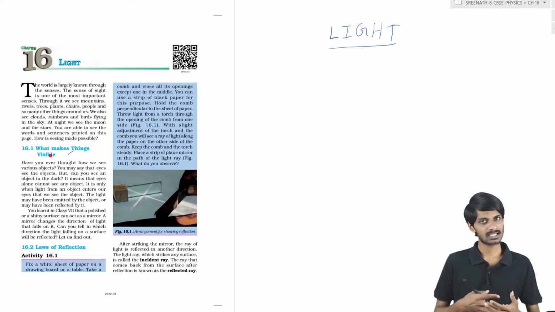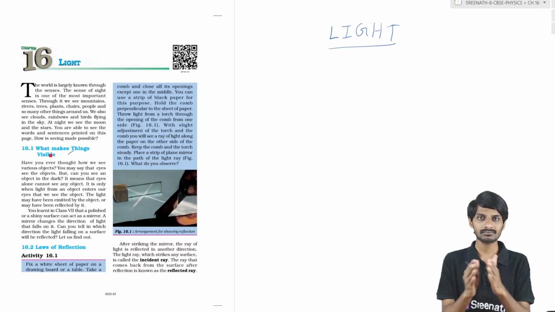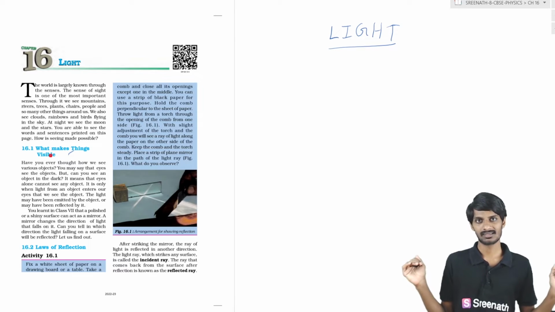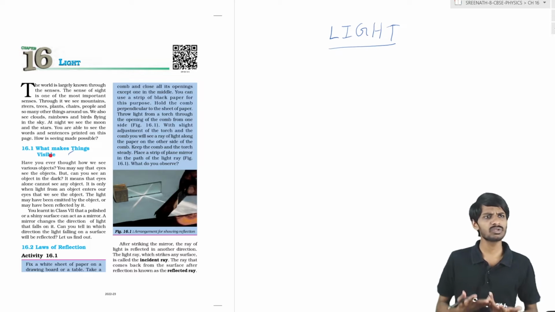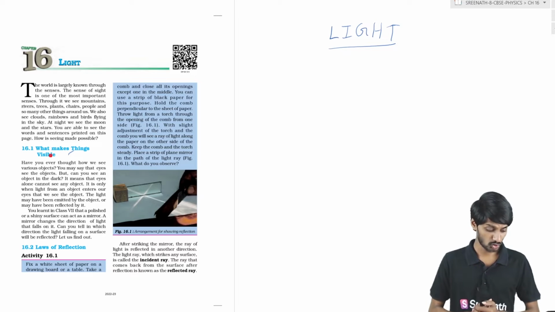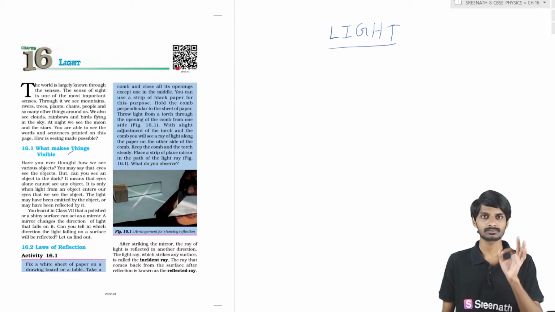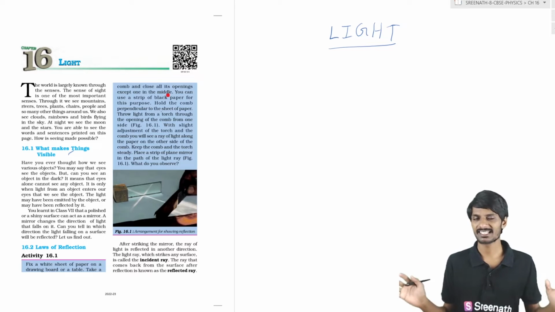Then our answer is that with the help of our eyes we are able to see the things around us. So with the help of eyes only we are seeing, sir. Okay, I accept. With the help of eyes we are seeing this beautiful world which is around us.